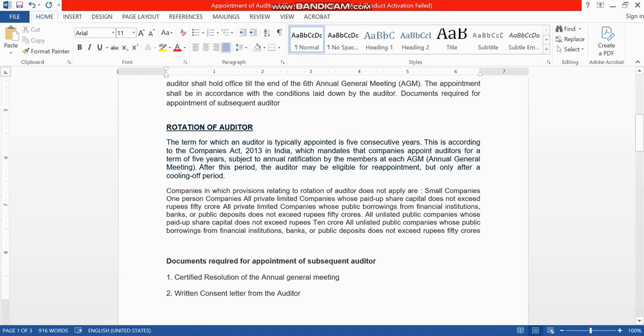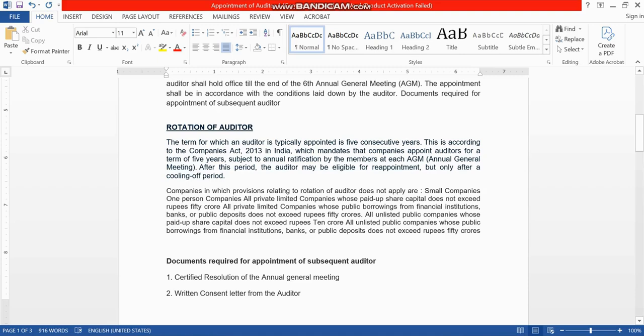Also, all unlisted public companies whose paid up share capital does not exceed rupees 10 crores and whose public borrowings from financial institutions, banks or public deposits do not exceed rupees 50 crores. In these cases the rotation of auditor does not apply.